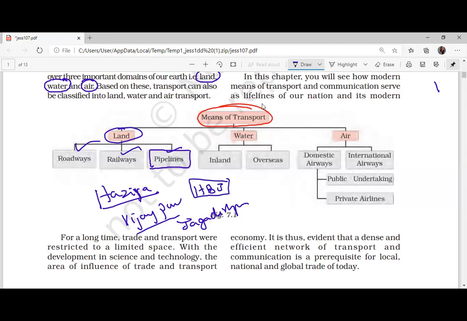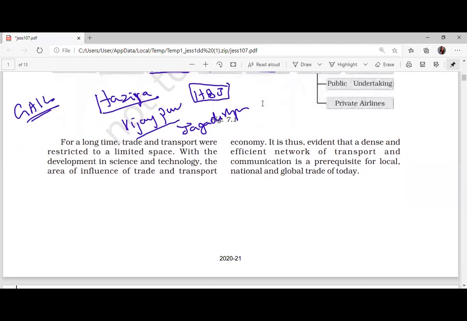Recently they have brought a new pipeline in Kerala also, from Kerala to Karnataka, the GAIL pipeline. Pipelines are very good, particularly for transporting gases and liquids. Then there are inland waterways, overseas shipping, and domestic and international airways.